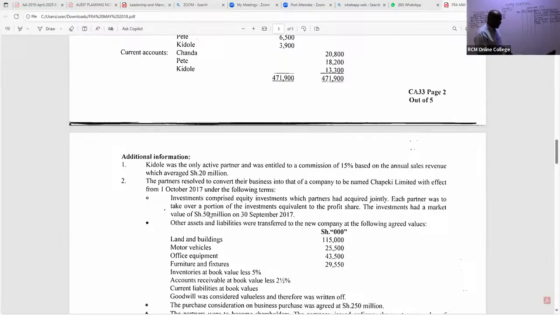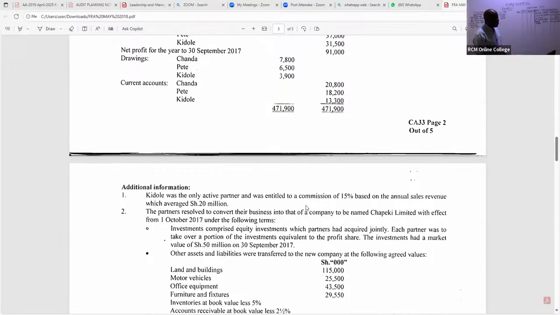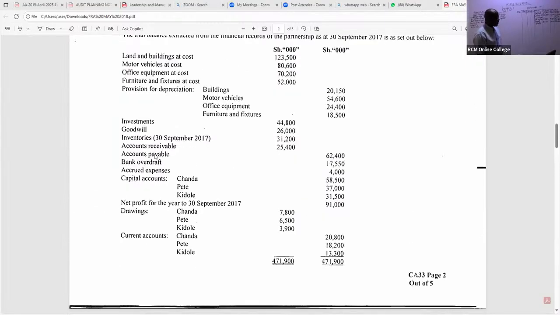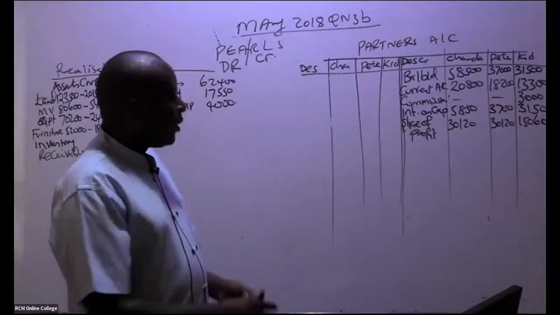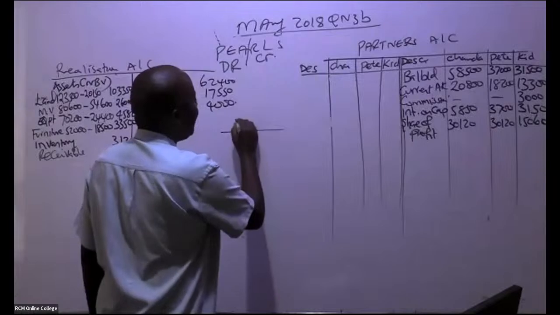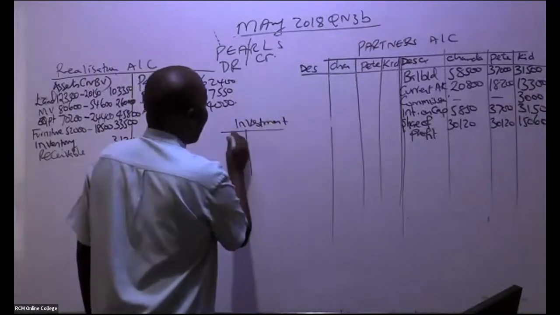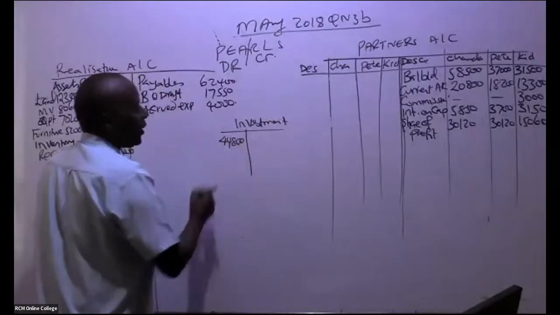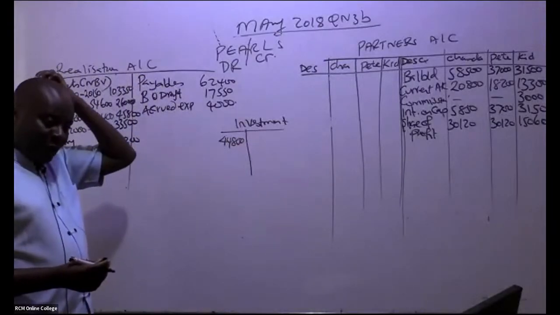So now this is an asset that has been taken over by the partners. When they take an asset, we debit their partner's account. But now we have to be very, very careful. These investments themselves, in this case, were worth 44,800. So we have the investment account. Don't draw this, but it is very important. In the investment account, I can see a figure down here of 44,800.